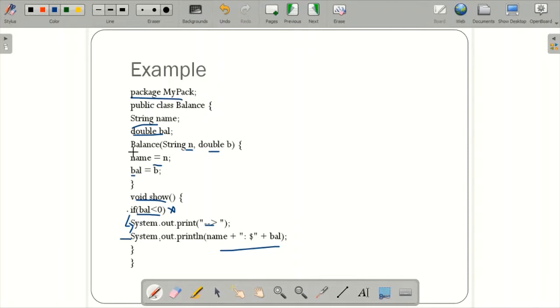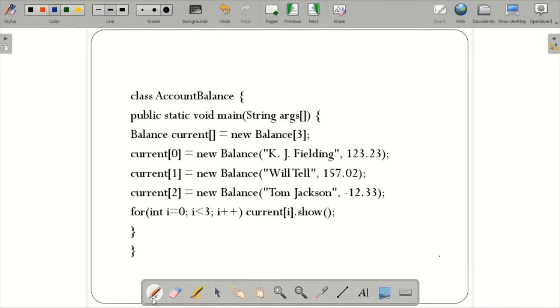So one is the constructor of Balance, in which I store the name and the balance, and then the void show function, which checks whether balance is less than 0 or not. Here, in the class AccountBalance, I have written the main function.